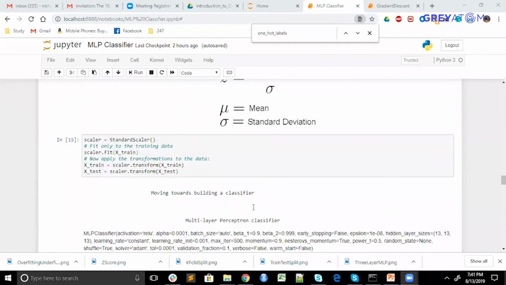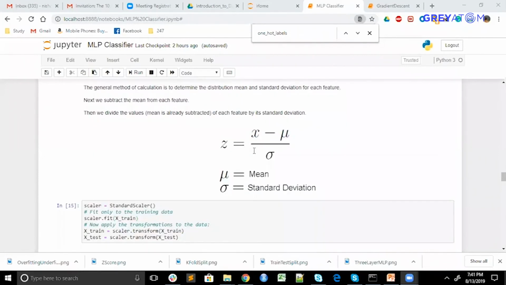So now we have done some scaling. I've already told you why we did that: we want to bring all features onto the same scale so that there is better learning.